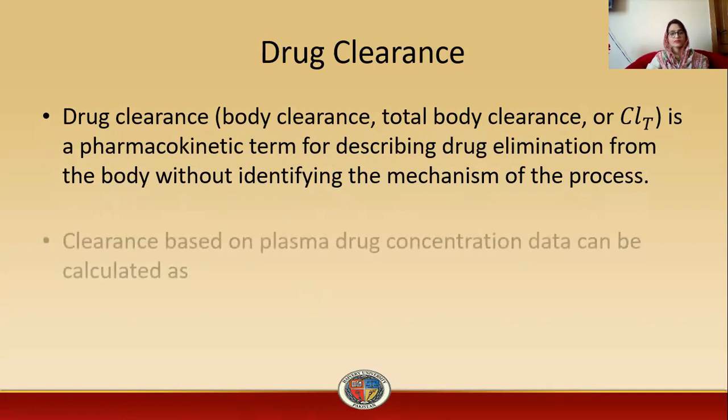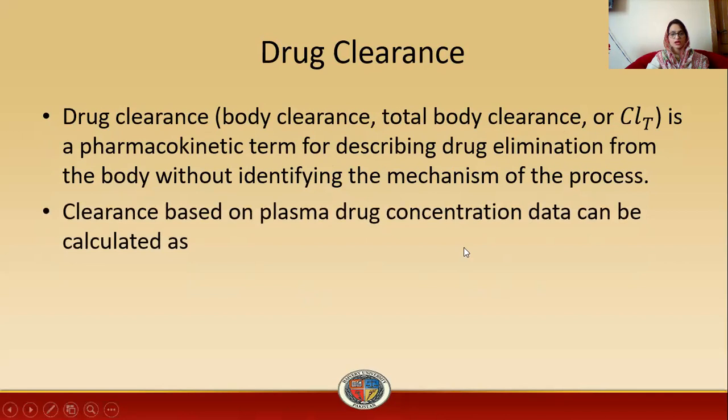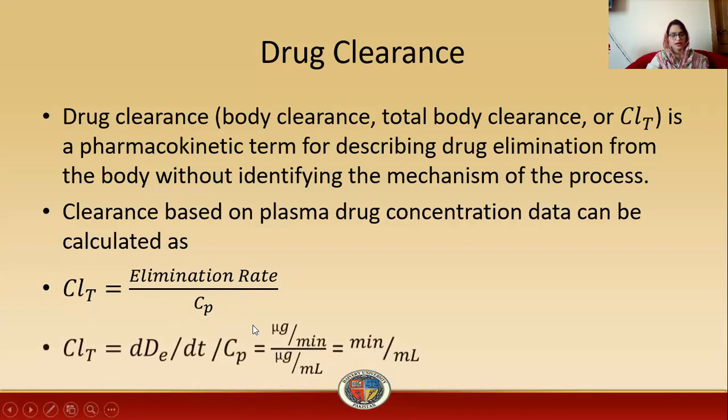So clearance based on plasma drug concentration data may be calculated as, this is the formula, clearance is equal to elimination rate divided by Cp. Cp is concentration in plasma, and CLT, clearance total, is equal to the rate of dE by dt, the rate of elimination, divided by Cp.